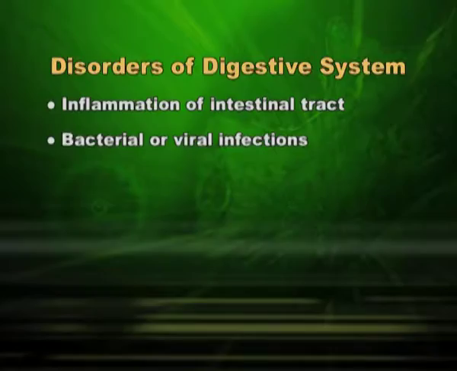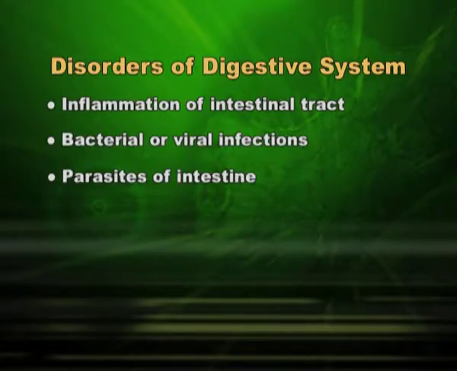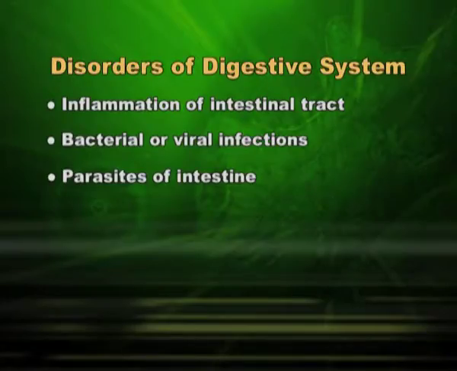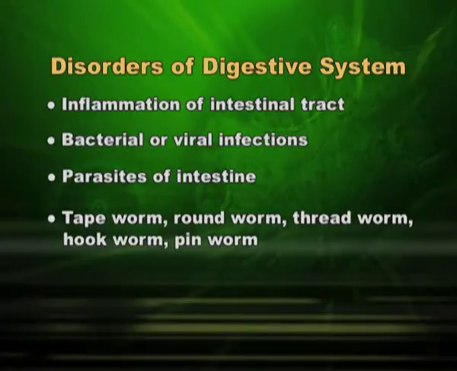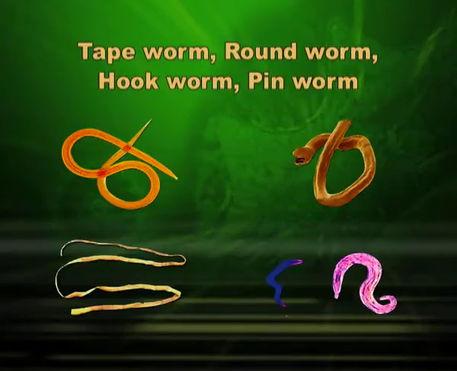If it is a bacterial or viral infection, it will give certain indications, certain problems. But if it is a parasite, a good sized parasite, then the indications come a little later and treatment also takes a very long time. These parasites can be tapeworm, roundworm, threadworm, hookworm, pinworm and many more, which can be seen even by naked eyes. In this slide, children, you can see tapeworm, roundworm, hookworm, pinworm.